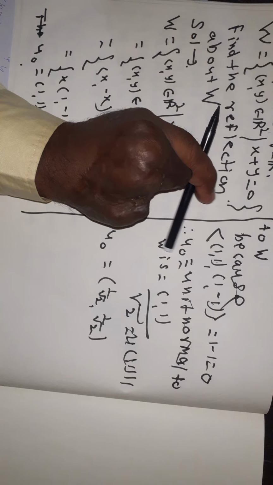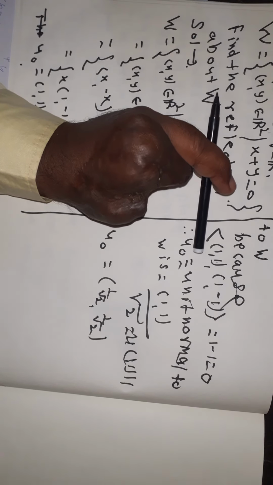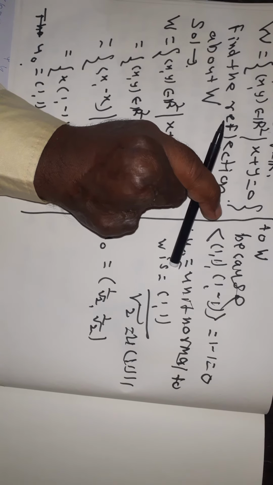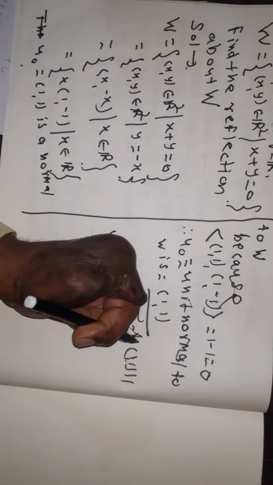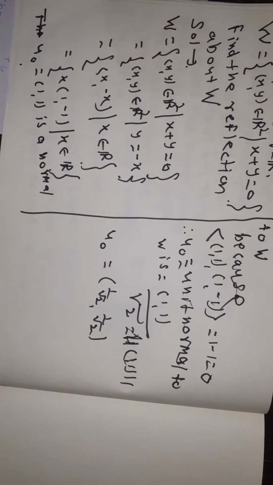Therefore the unit normal to W is (1, 1) upon root 2, which is (1 by root 2, 1 by root 2).